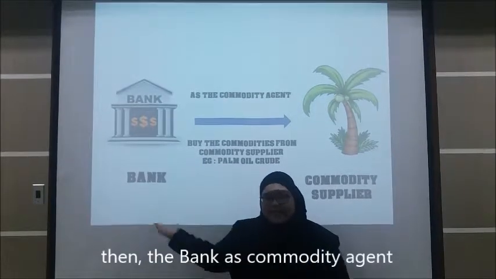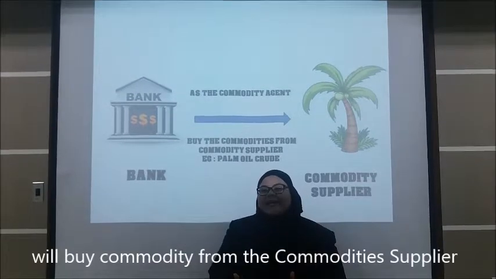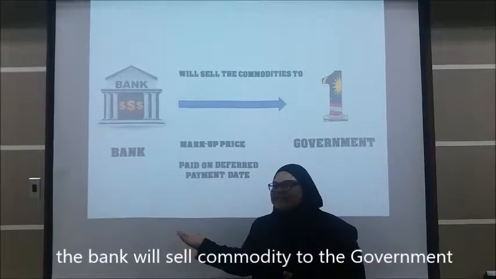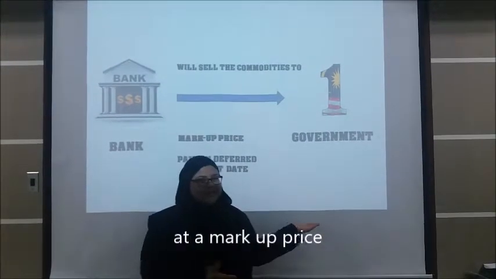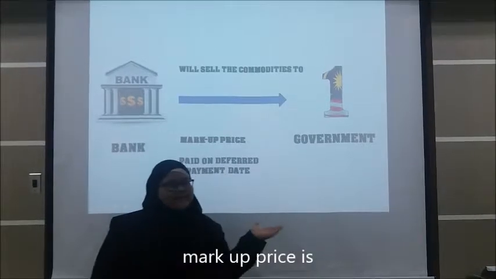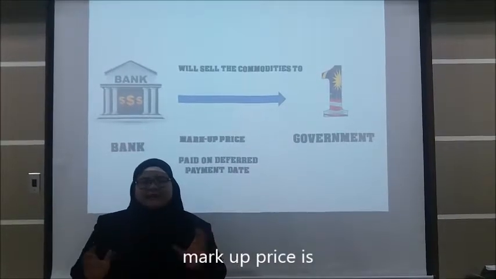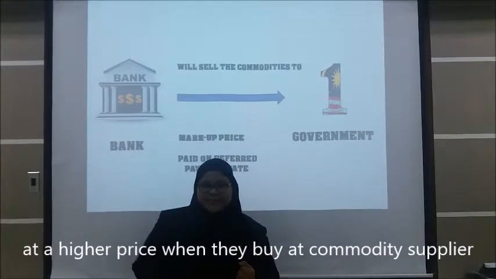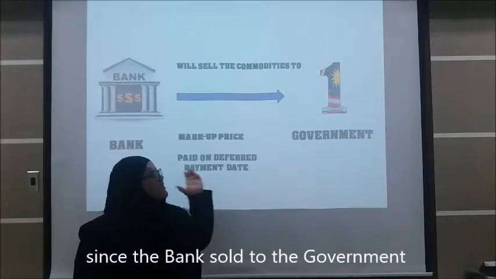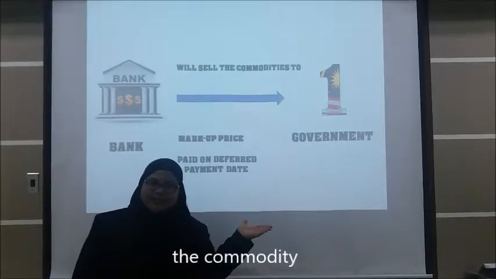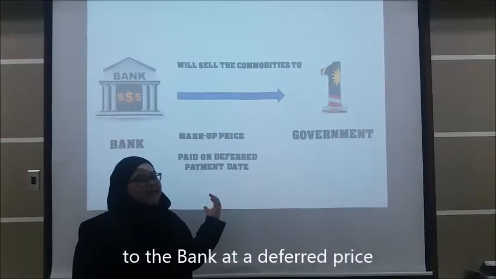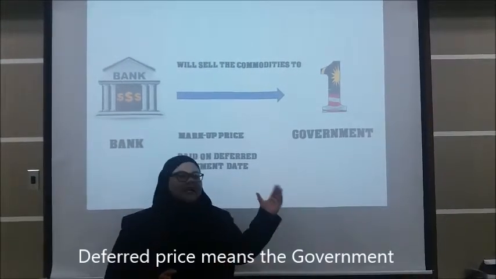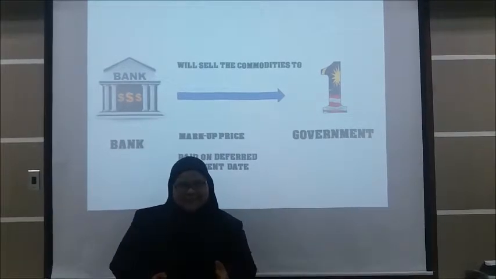And then, the bank as a commodity agent will buy the commodity from the commodity supplier. The bank will sell the commodity to the government at a markup price. So what is markup price? Markup price is when the bank will sell the commodity at a higher price than when they bought it from the commodity supplier. And then since the bank sold the commodity to the government, the government will pay the bank at a deferred price. So what is meant by deferred price? Deferred price means the government will pay the bank in installments.